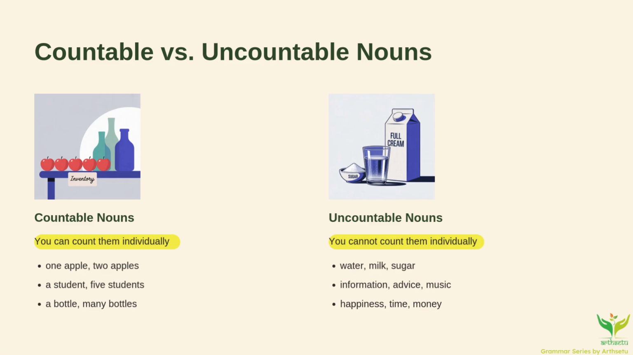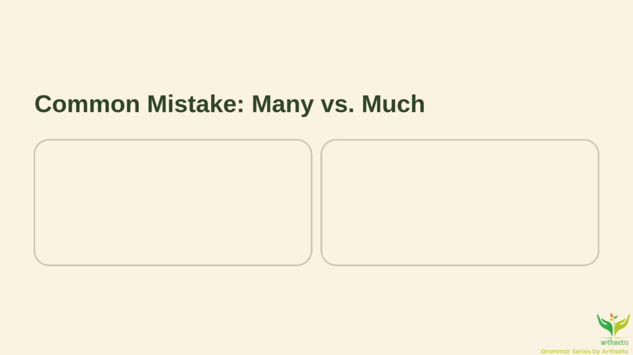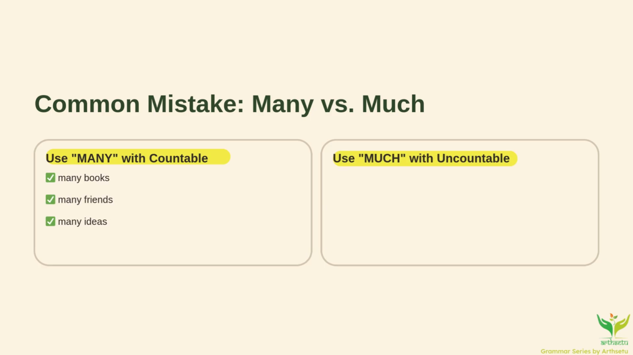One more mistake that people usually make: many versus much. This leads to a very common mistake, using many and much incorrectly. Use many with countable nouns, for example, many books, many friends, and use much with uncountable nouns, for example, much water, much time. So, never say "many water" or "much books." That's definitely bad grammar. Use this simple fix and make a big difference.